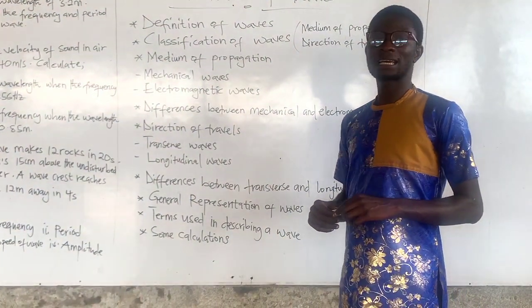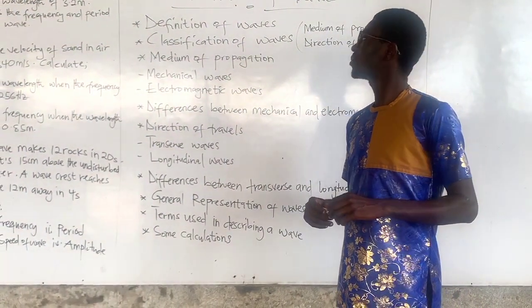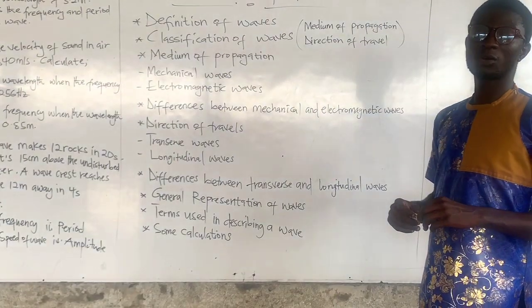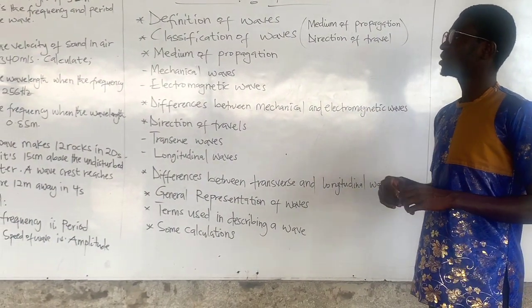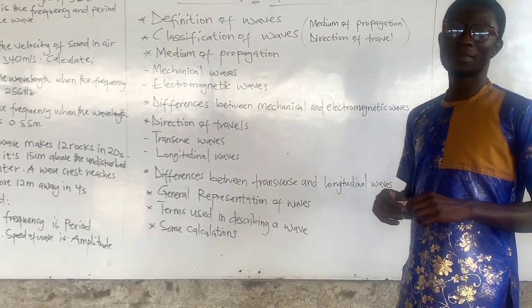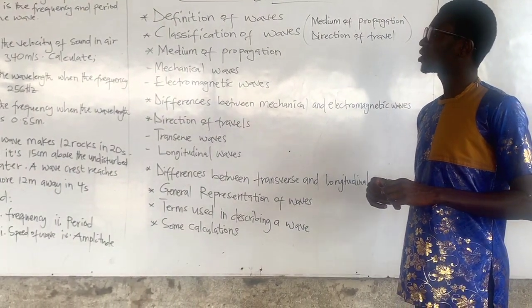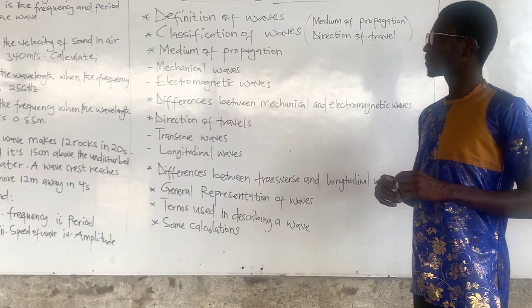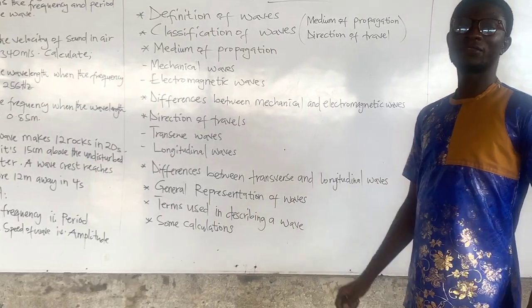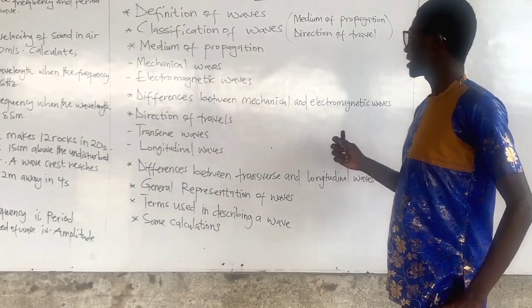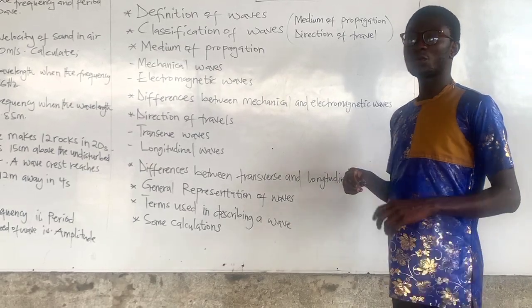We will be looking at the classification of waves based on medium of propagation and direction of travel. So under medium of propagation, we will be talking about mechanical waves. Then we talk about electromagnetic waves. Right from there, we'll talk about the differences between electromagnetic and mechanical waves.